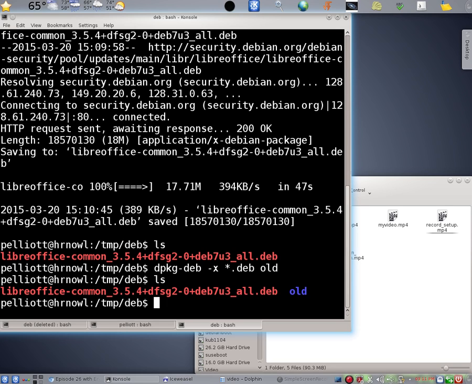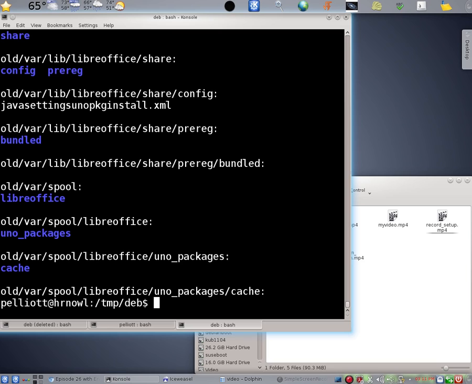Now, let us examine the contents of that old subdirectory. ls -R, we will look at it recursively, old. Okay, there are a whole lot of files in that subdirectory. And so now, let us search for WAV files, because as we recall, Sparkle was a WAV file.